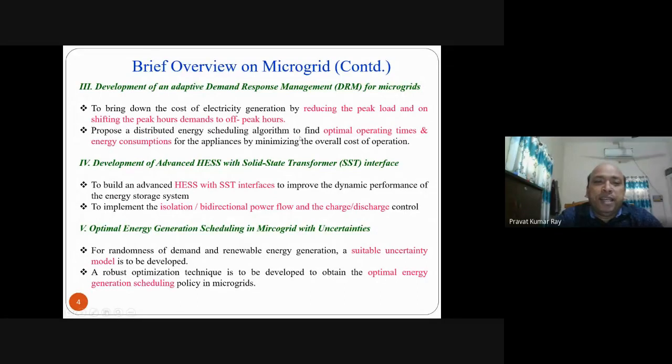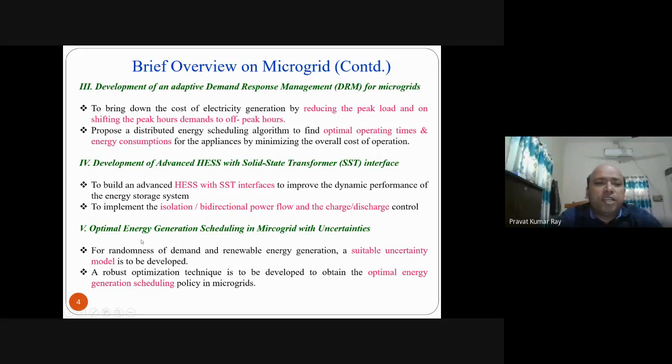And also we propose a distributed energy scheduling, means when to use which equipment, that is the energy scheduling problem. Next one comes the development of advanced hybrid energy storage system with SST, that is solid state transformer interface. Here there is more control on the isolation, bidirectional power flow and charge and discharge control. That's why instead of a general transformer, solid state transformer is used.